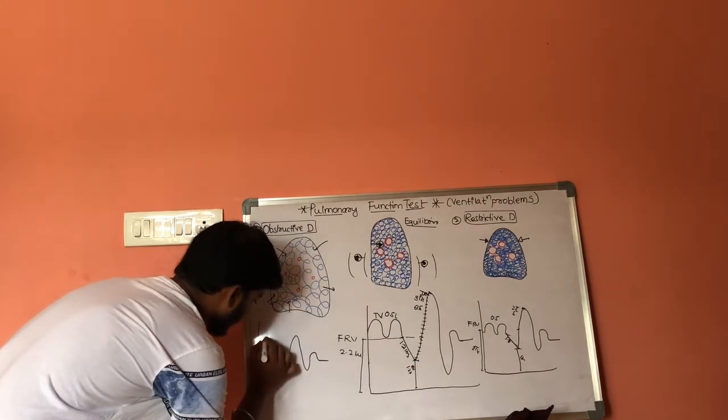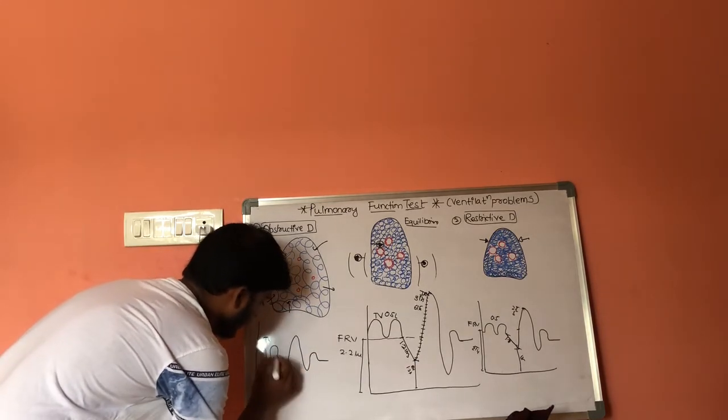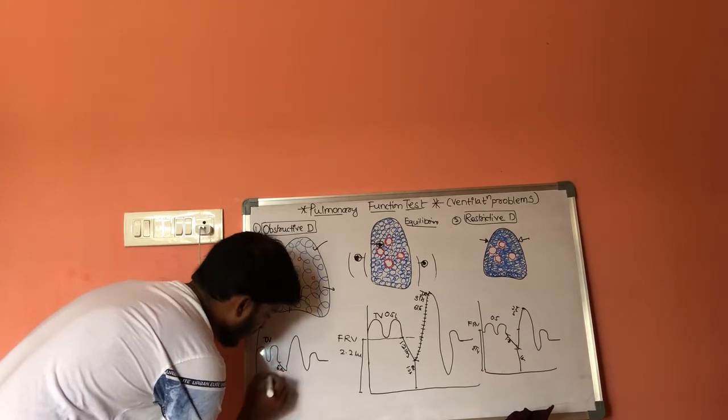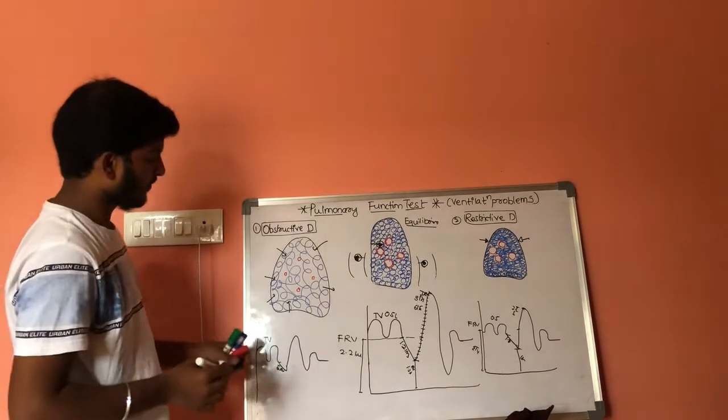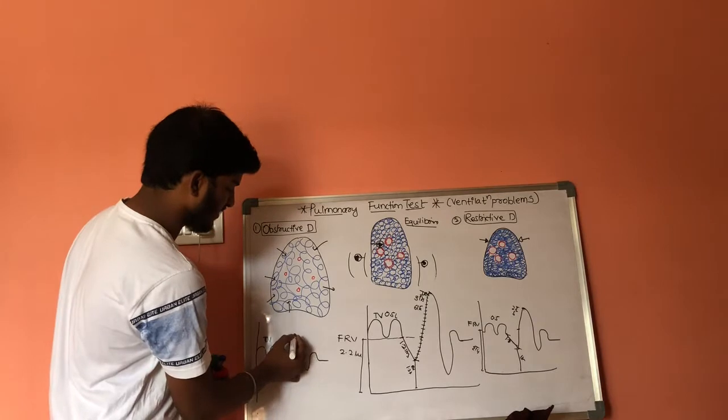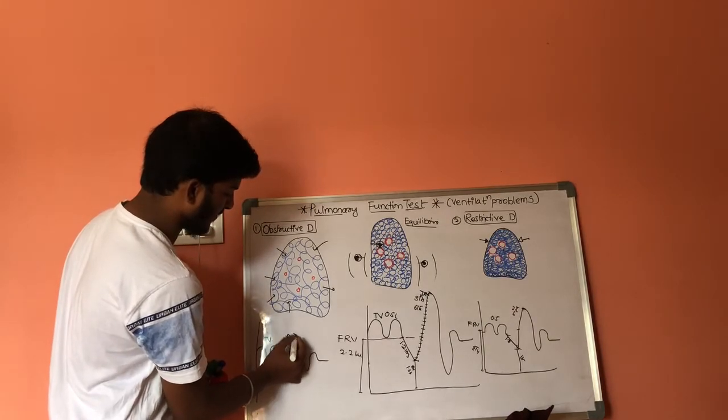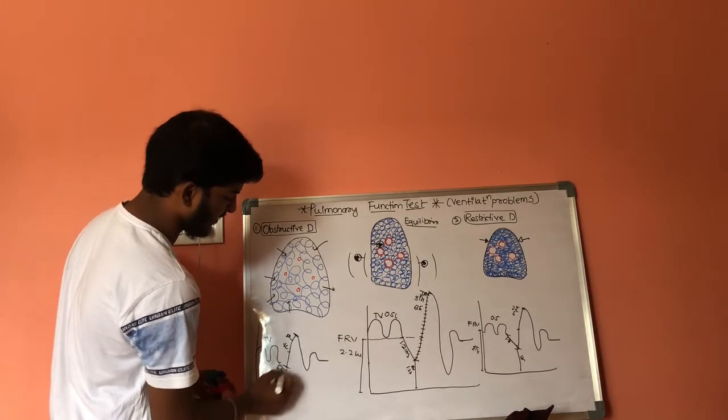This is tidal volume and expiratory reserve volume, and this is inspiratory reserve volume. From here to here it is vital capacity.